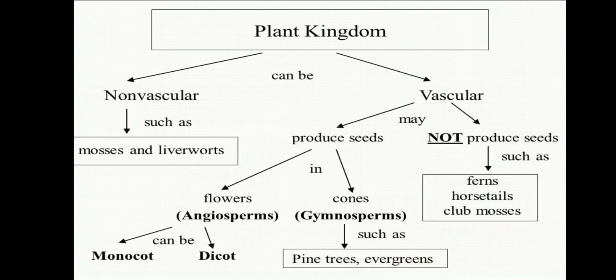Next, the plant kingdom is divided as non-vascular and vascular. Non-vascular includes mosses and liverworts. Vascular plants that do not produce seeds are such as ferns, horsetails and club mosses. And vascular plants which produce seeds are of two types: angiosperms, which have flowers, and gymnosperms, which have cones. Angiosperms are divided as monocot and dicot. Gymnosperms are divided as pine, trees, evergreens and so many.